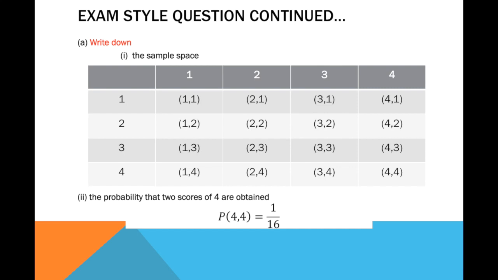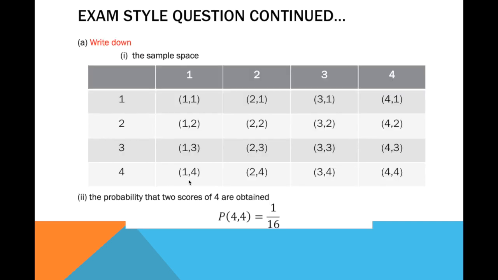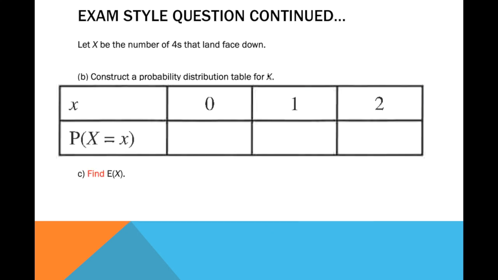Therefore, 0 is a value of the random variable. Here there is a 4, that means 1 is a value of the random variable. Going through the outcomes, you have 0, 1, and 2. Those are your values of the random variable.